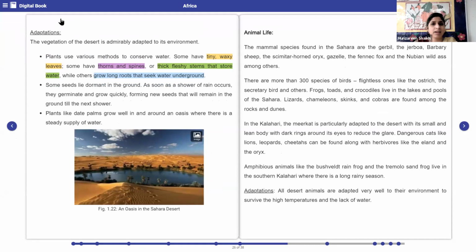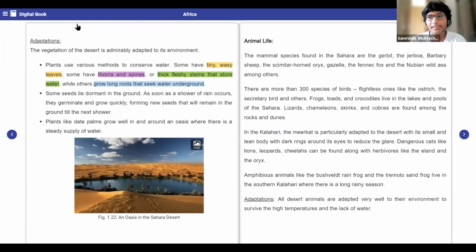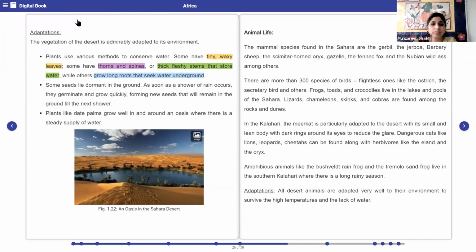And what else? They have tiny and waxy leaves. Okay. This question would be asked as a give-reason question, so please make a note of it and mark it important. But ma'am, why do they have tiny waxy leaves? What do the tiny waxy leaves do? Who will tell me? Any guesses, children?